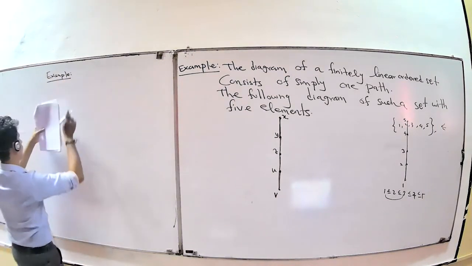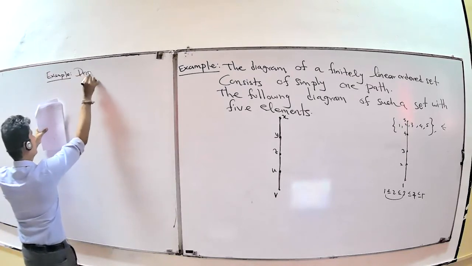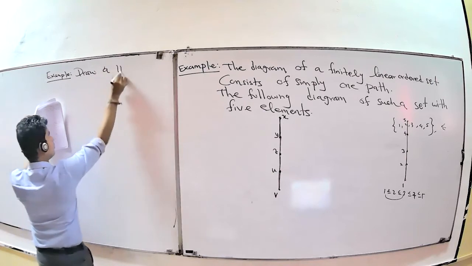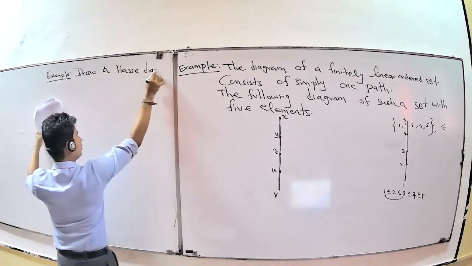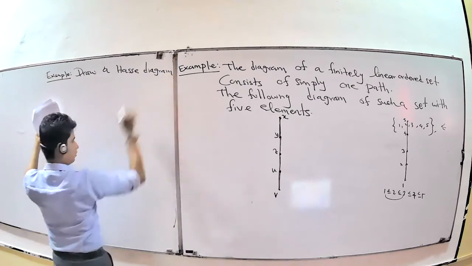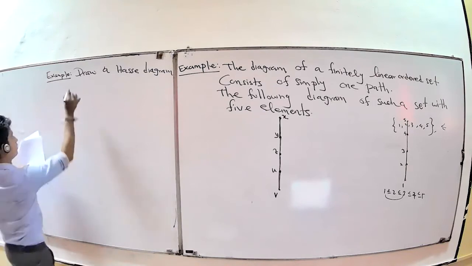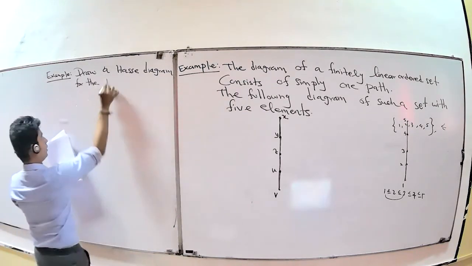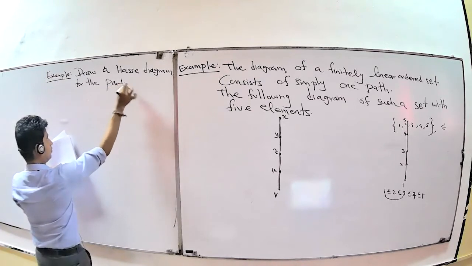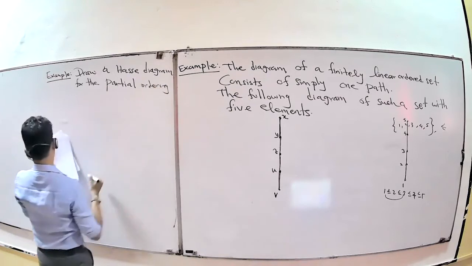Draw the case diagram for the parcel ordering. This one.